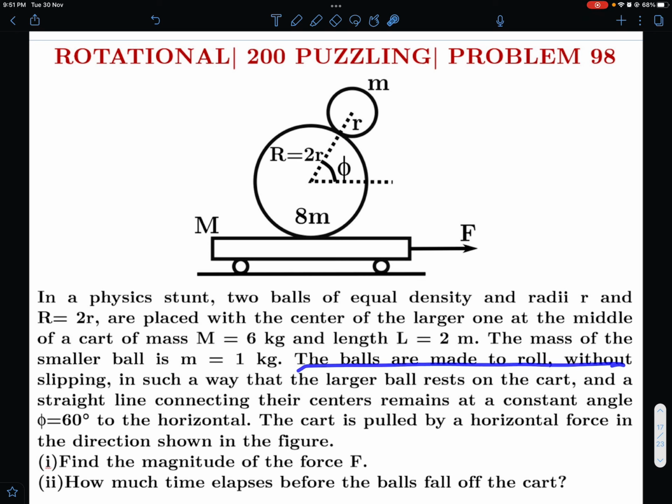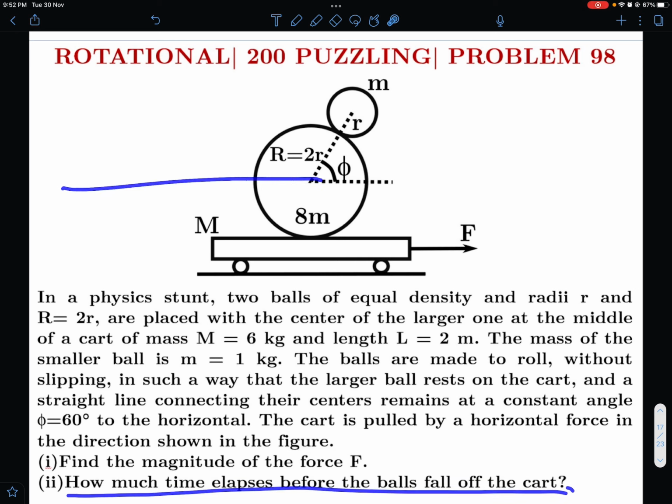The balls are made to roll without slipping in such a way that the larger ball rests on the cart and a straight line connecting their centers remains at a constant angle phi equal to 60 degrees to the horizontal. So this angle remains at 60 degrees always. The cart is pulled by a horizontal force in the direction shown in the figure. We have to find the magnitude of this force F and how much time elapses before the balls fall off the cart. This is the problem, and I hope you understood the problem properly.